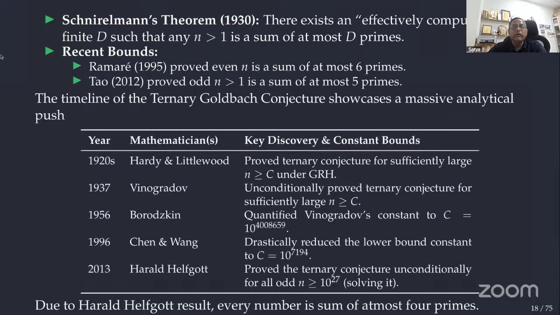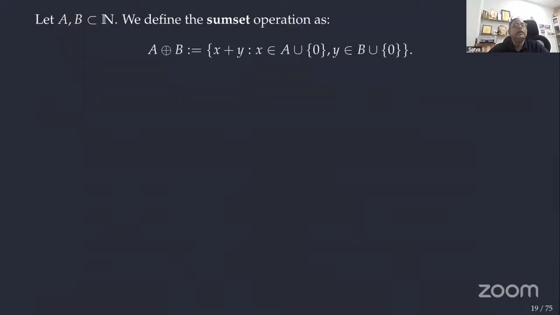Sorry, one more thing I want to add here is that it is now clear that every number is a sum of at most 4 primes, which can be derived from this, right? I hope everyone is able to see. Because every odd number we can write as at most 3 primes. Now for every even number, I subtract 3 from that and I can show it, right? So we have done that. Now I'll go to a more general setup.